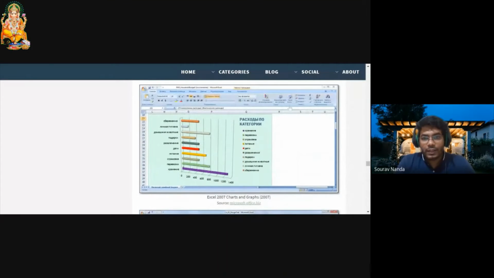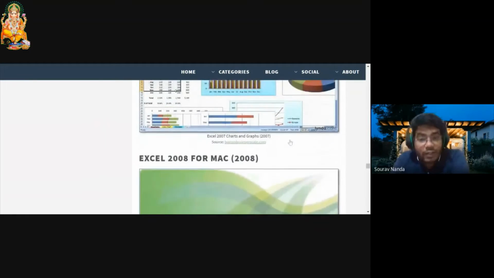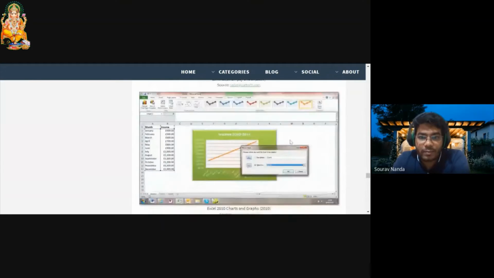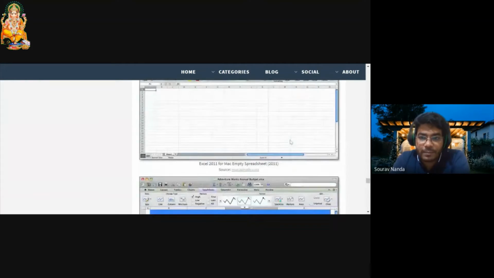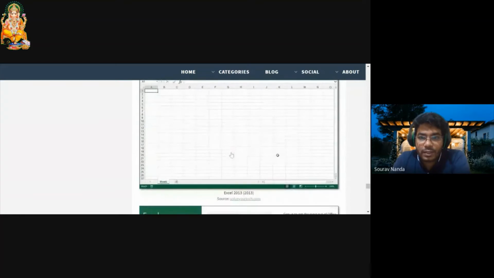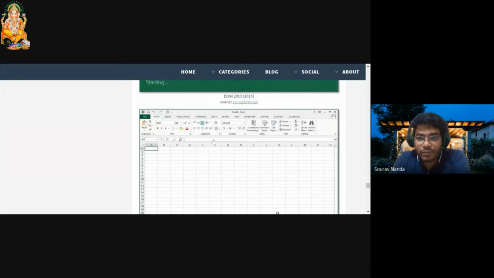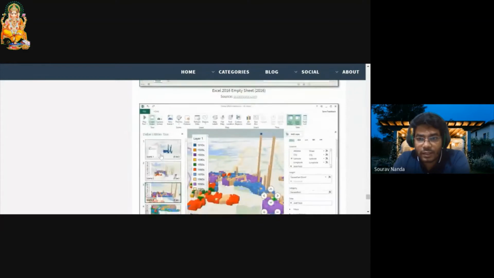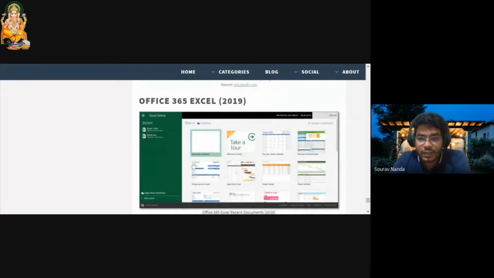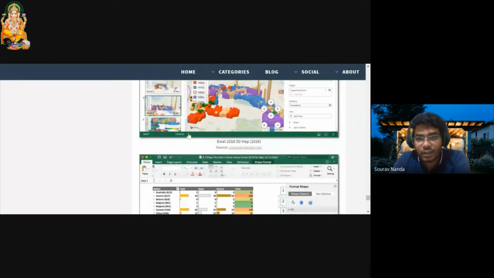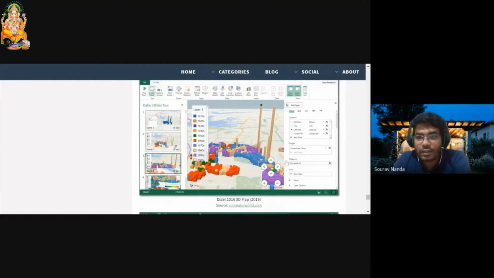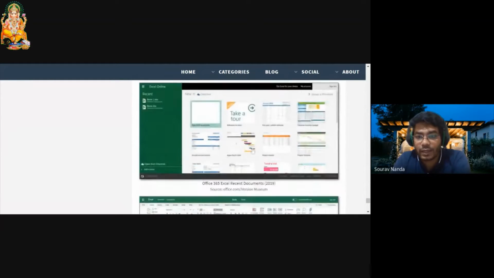Here there are a lot of 3D graphs you can make and a lot of templates you can use. Online integration was done. 2008 was again a failed one. 2010 was good again. Coming up next, 2013, this one. A lot of UI UX improvement was done in this one. 2016, and then finally the 2019 version of Excel. In the 2019 and 2016 versions, you can find a lot of templates and you can just get started with it and use various graphical pictures to represent your data.